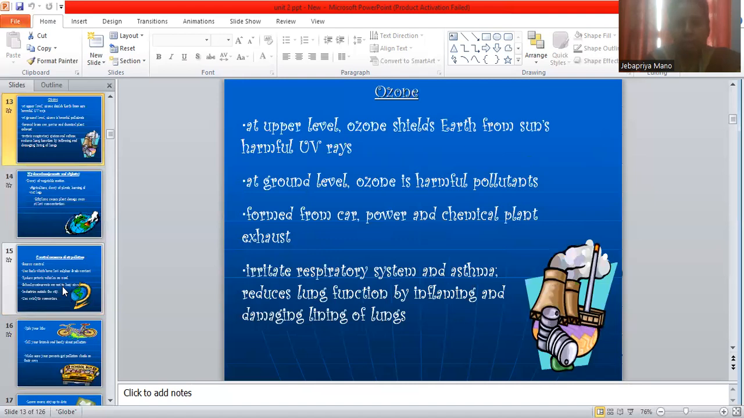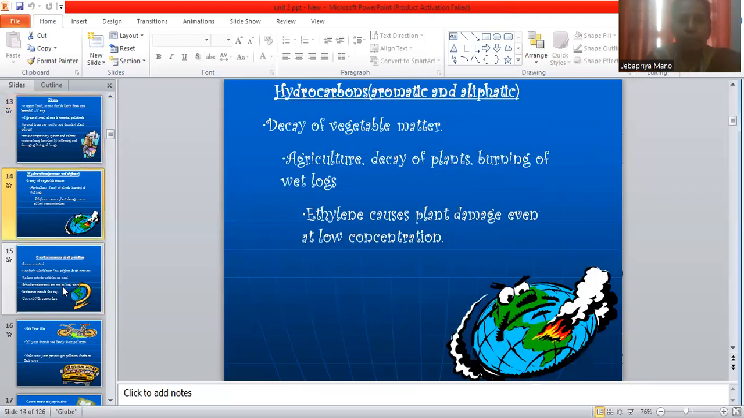And the next one is ozone. At the upper level, ozone shields the earth from the sun's harmful UV rays. At ground level, ozone is a harmful pollutant. It is formed from car, power, and chemical plant exhaust. It will irritate the respiratory system, cause asthma problems, and reduce lung function by inflaming and damaging the lining of the lungs.